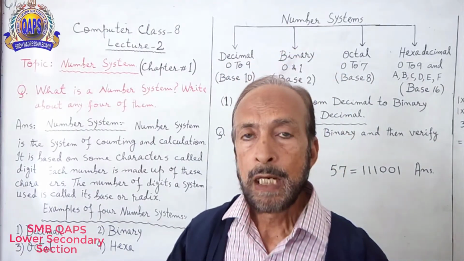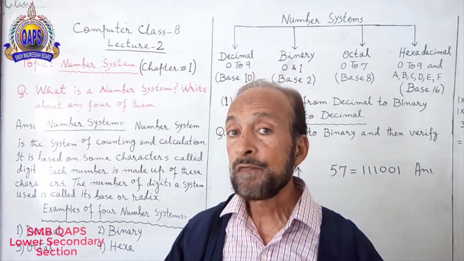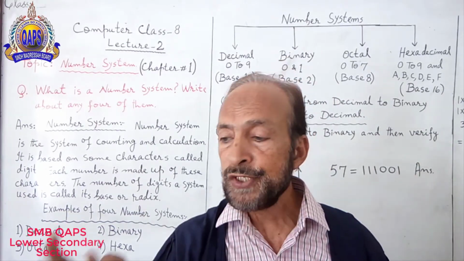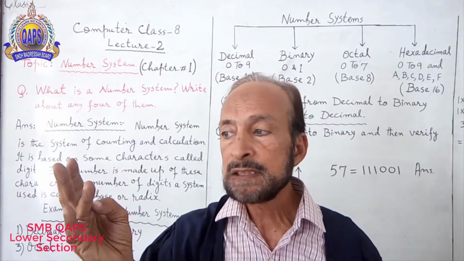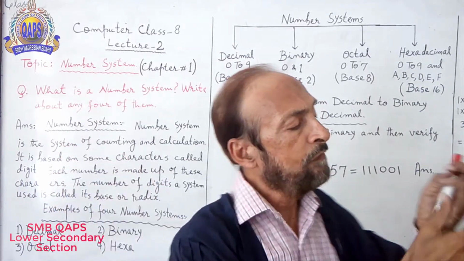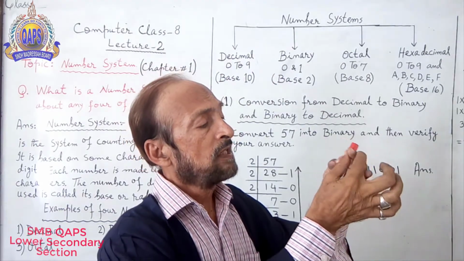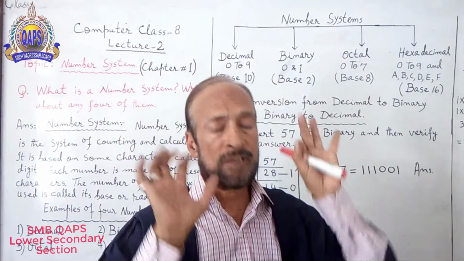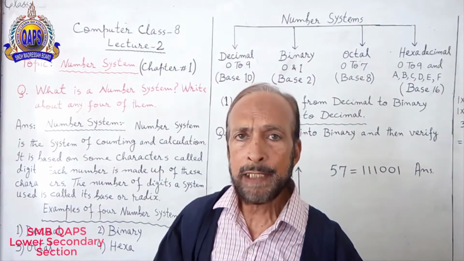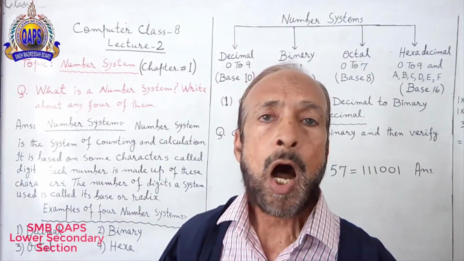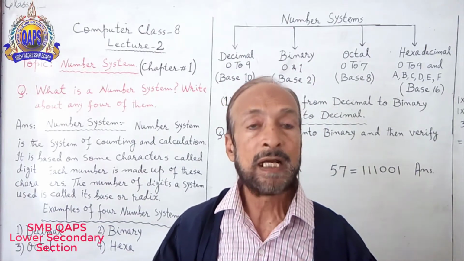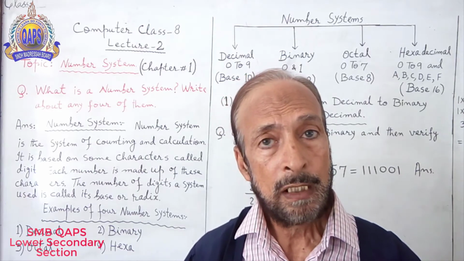So, a number system which has digits 0, 1, 2, 3, 4, 5, 6, 7. You see, 8 digits. This is called octal number system and the base power of octal is 8. So we can say radix 8.